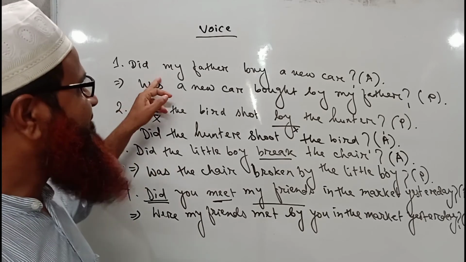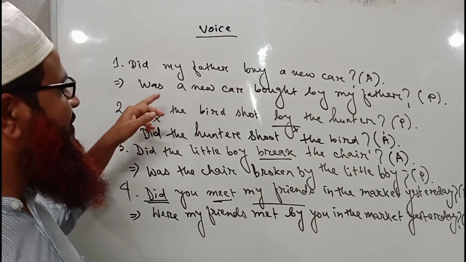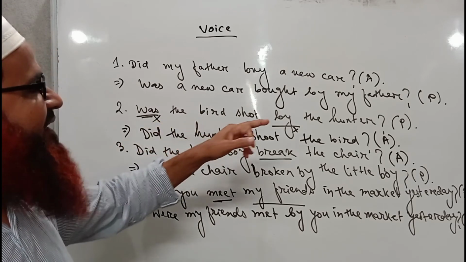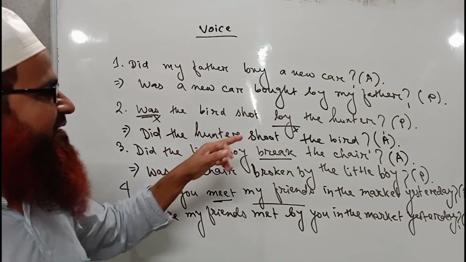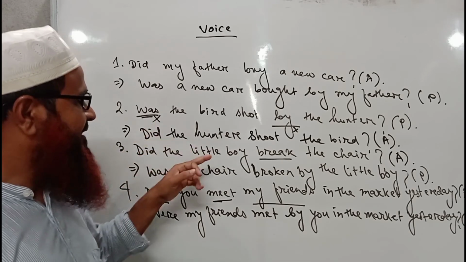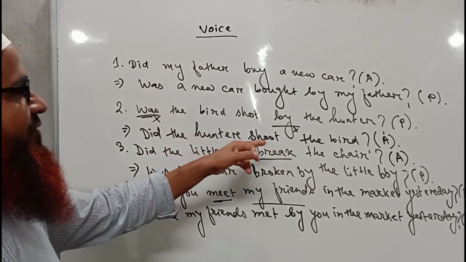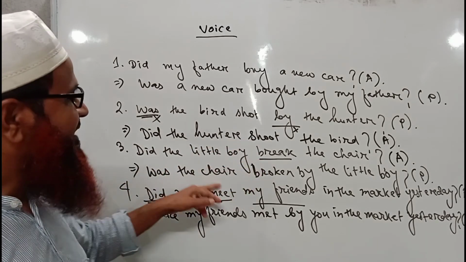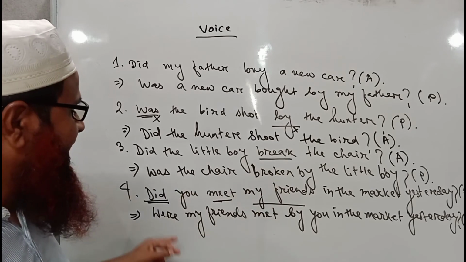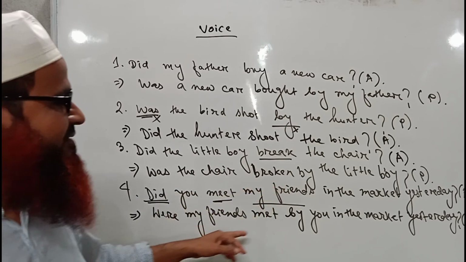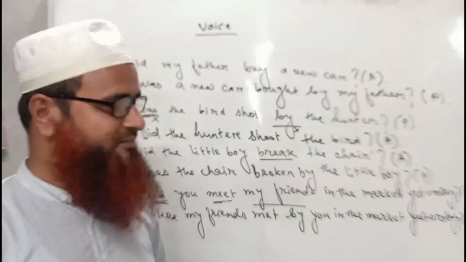Did my father buy a new car? Was a new car bought by my father? Was the bird shot by the hunter? I have changed it to active by writing did the hunter shoot the bird. Did the little boy break the chair? Was the chair broken by the little boy? Again, did you meet my friends in the market yesterday? Were my friends met by you in the market yesterday?